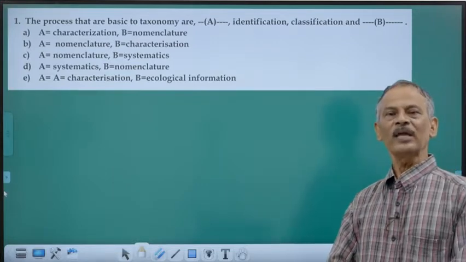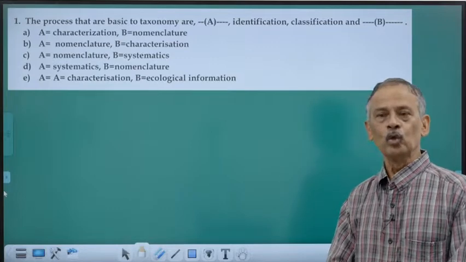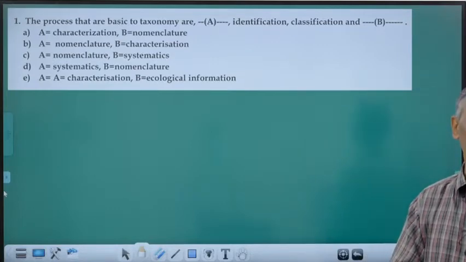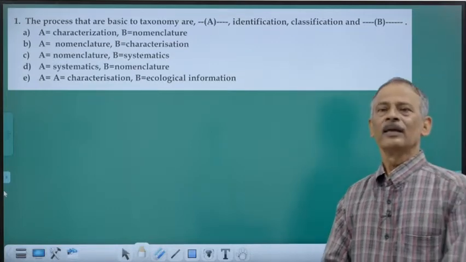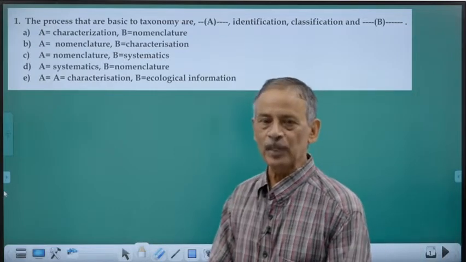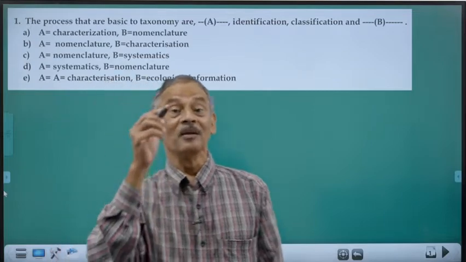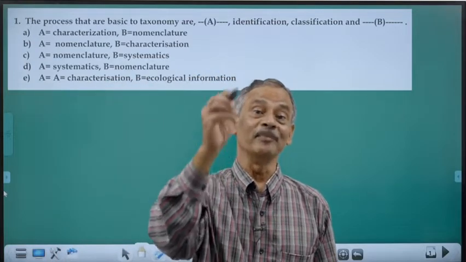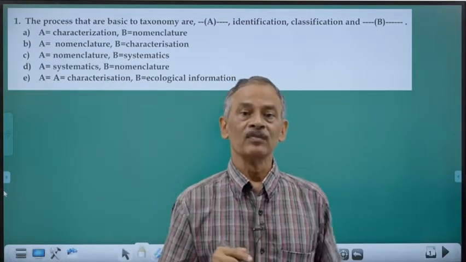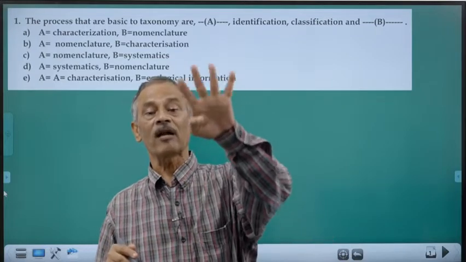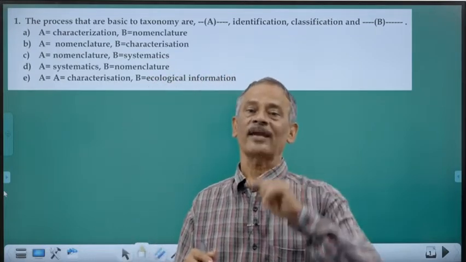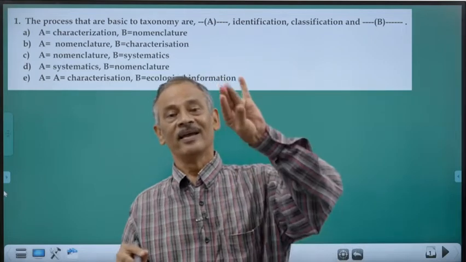Then if you find that it is a new one, you have to group, you have to classify. Then based upon the genus to which it belongs and the species, we will be giving the binomial name, nomenclature. These are the four things that are basic to taxonomy. So what are they?